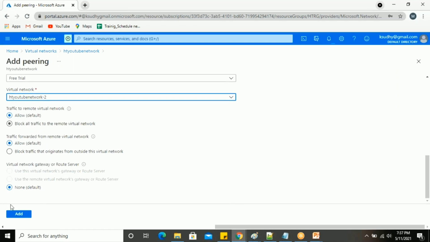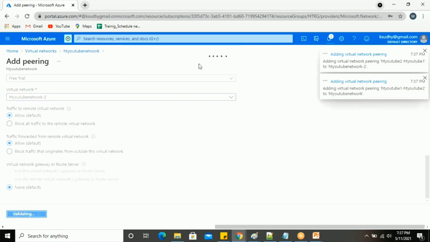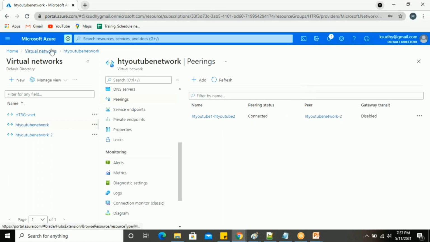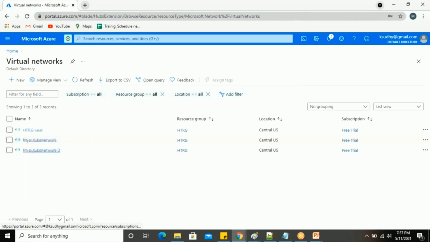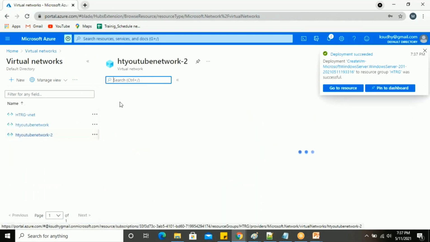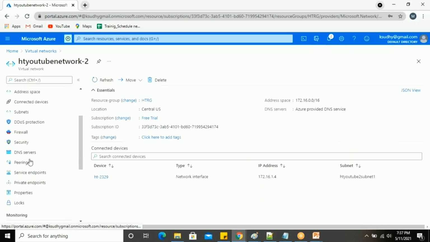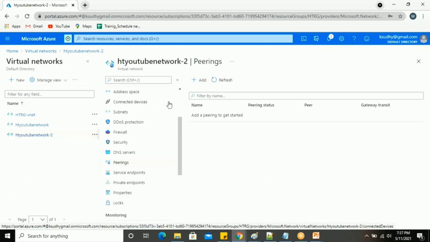With the same setup as usual, I add it here. So you are adding a virtual network peering, and here also it is adding a virtual network peering: HT YouTube 1 to HT YouTube 2, and then HT YouTube 2 to HT YouTube 1. So on both sides we are adding the virtual network peering. I can see here it is connected. Parallelly I'm coming to HT YouTube network 2 also, and there it will also be connected, because when one VNet is connected, the same VNet is connected in my other location also.